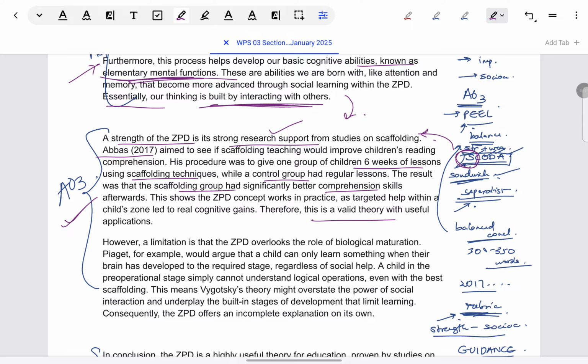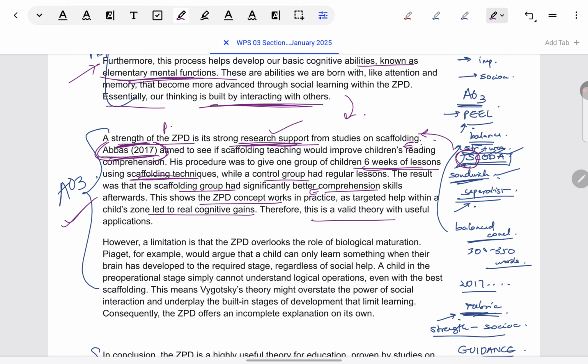I'll show you how the PEEL format has been used here. First, a point is given: a strength feature has been identified, that there is research support. Then the elaboration or example is one specific study that has been done in this area. One question will come: if we don't remember the study or the year, it's okay. No need to mention. You can say one study has been done in which, and you can come to the procedure in one line and the result in one line. Then explanation.